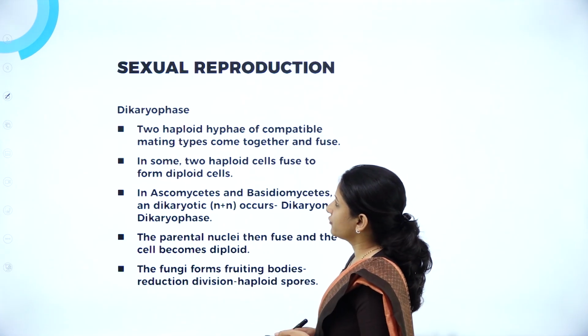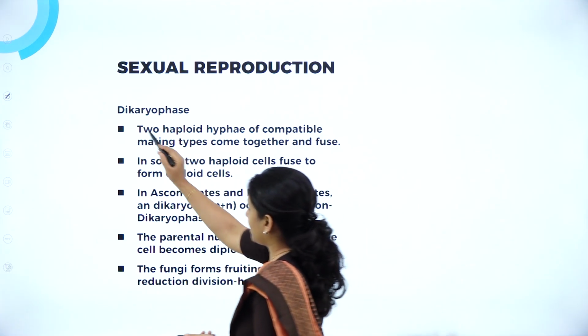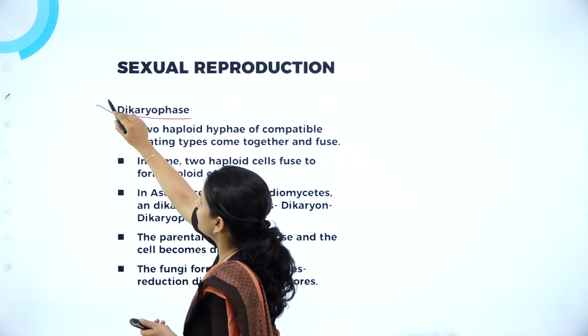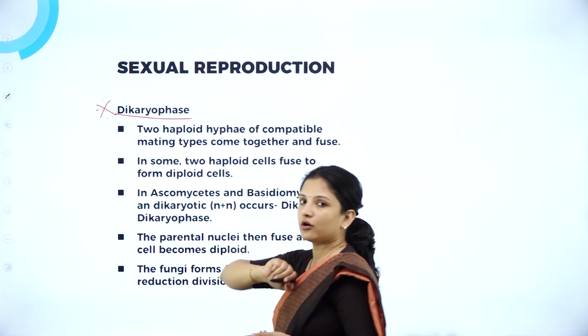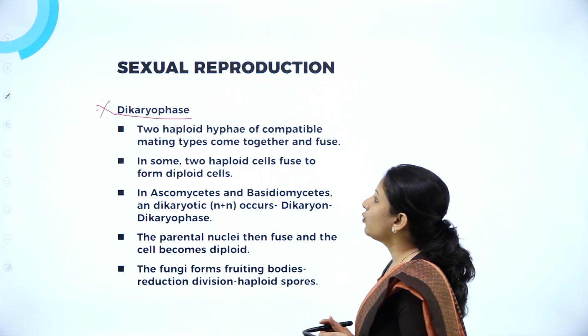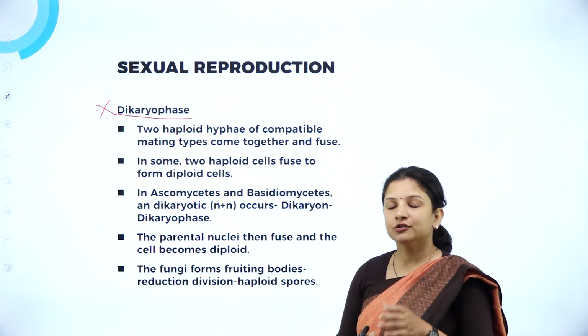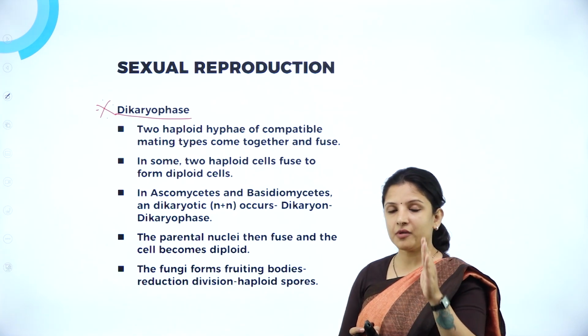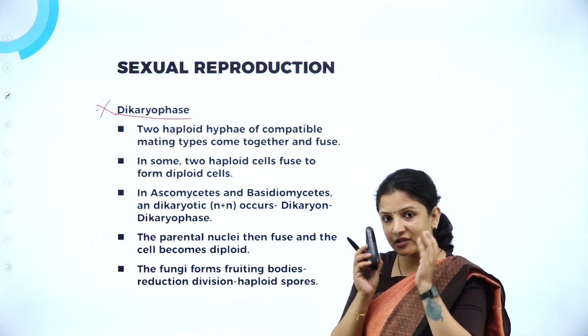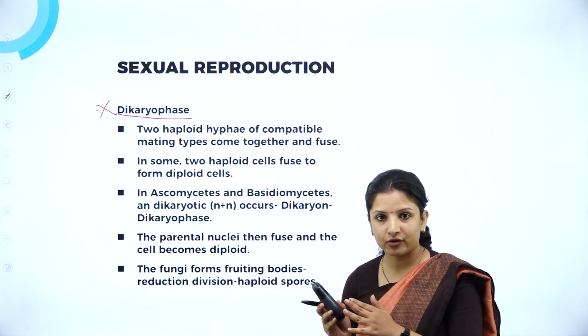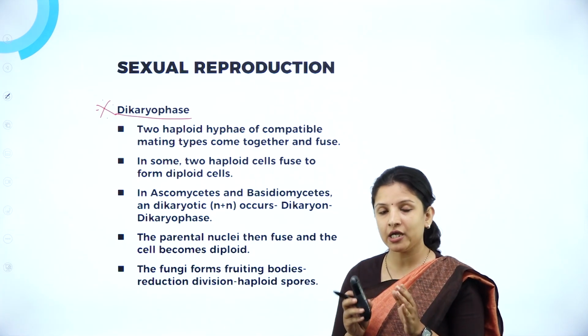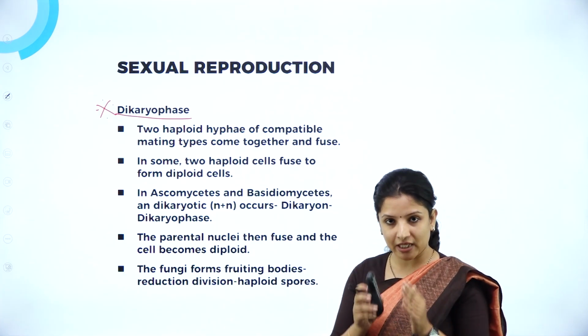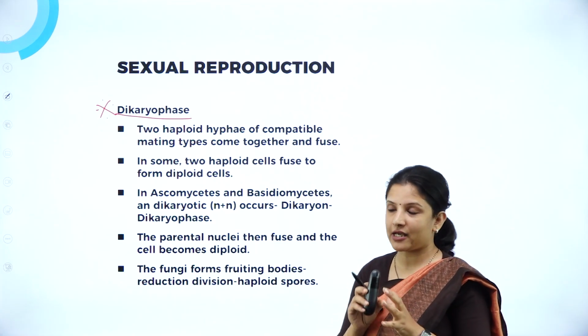So next, moving on to a particular topic, the dikaryotic phase. This is also very, very important because it usually appears in the exam. What is the dikaryotic phase? You now know about plasmogamy, karyogamy and meiosis, right? In between plasmogamy and karyogamy, in some fungi, one intermediate stage will occur, that is called the dikaryotic phase.